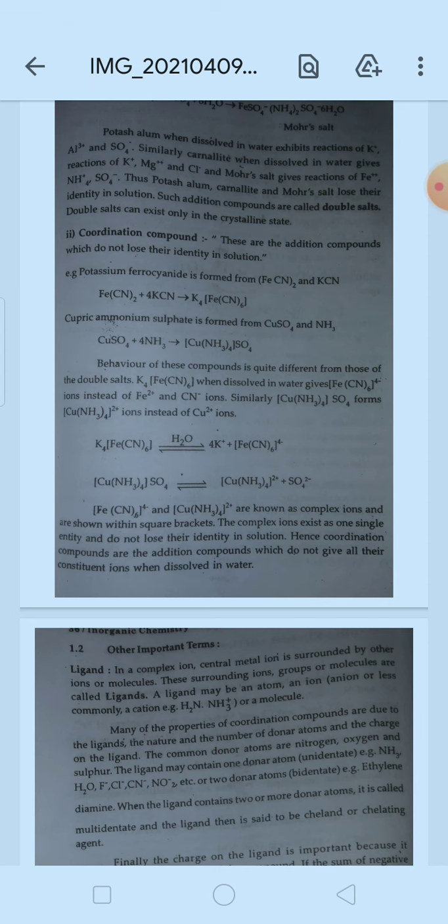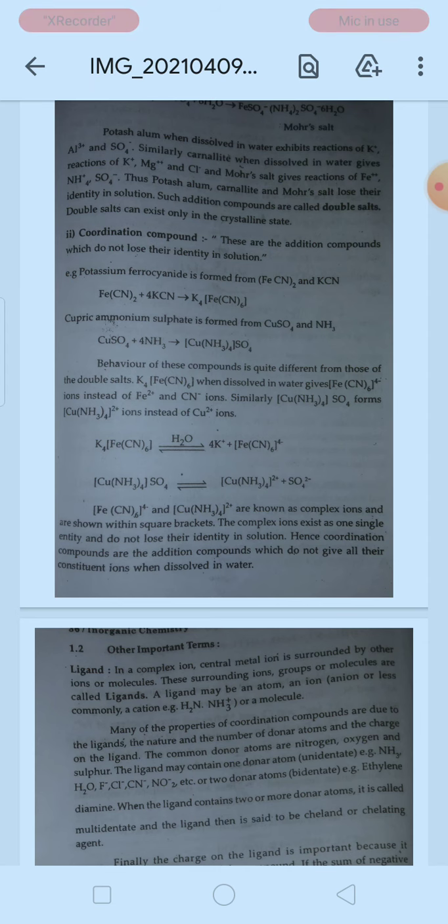Now one more special characteristic of these addition compounds or molecular compounds is how they are prepared. When two or more simple salts are mixed together in a simple molecular proportion, a proper proportion is taken and we get a solution. Then this solution is evaporated, and crystals of new compounds are formed. These crystals are nothing but the molecular compound or addition compound, in this case the double salt.